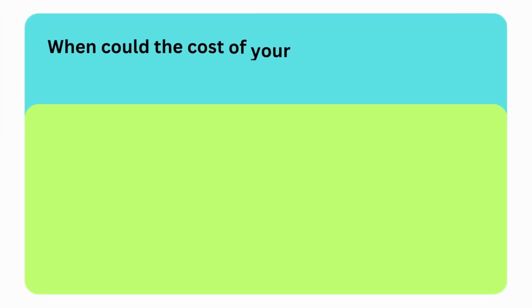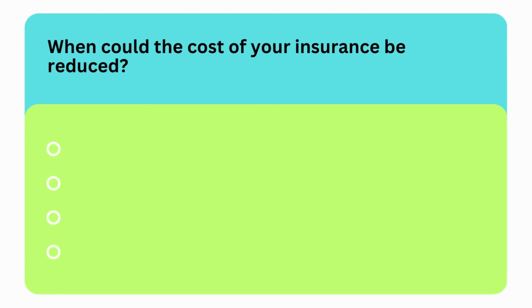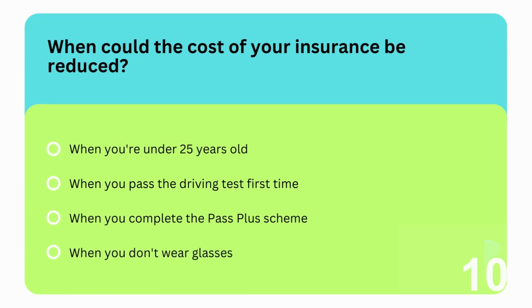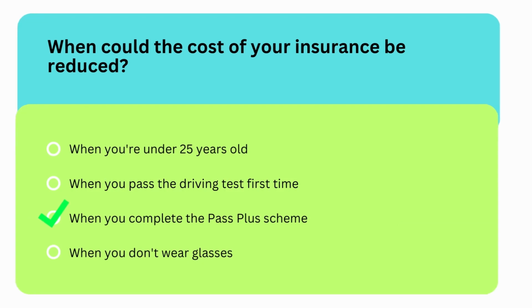Next question is, when could the cost of your insurance be reduced? Options are, when you are under 25 years old, when you pass the driving test first time, when you complete the Pass Plus scheme, or when you don't wear glasses. So the correct option is third option, when you complete the Pass Plus scheme.